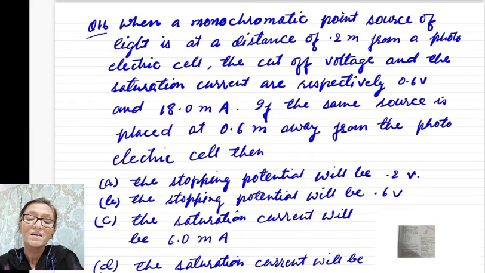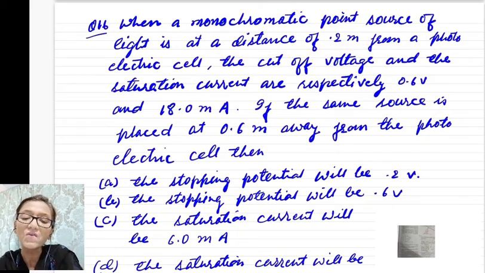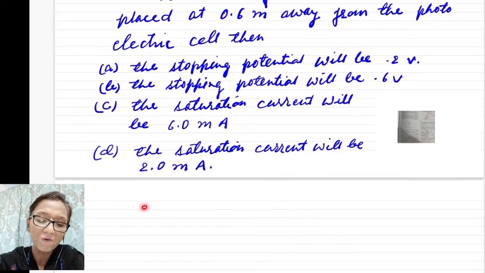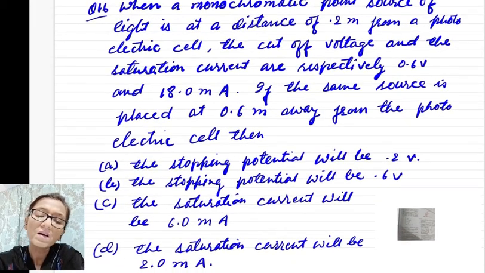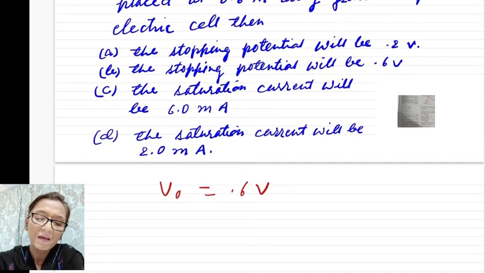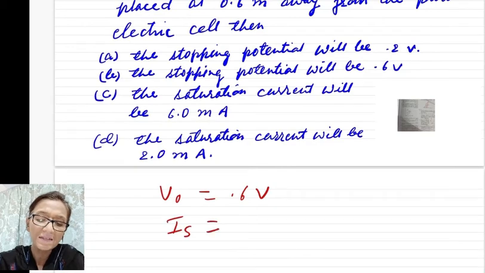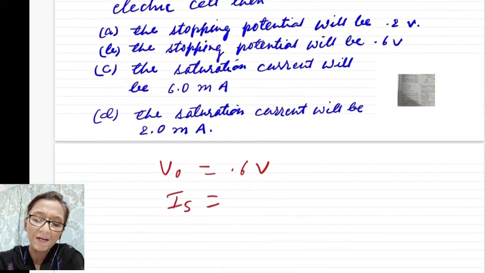Now next question. When a monochromatic point source of light is at a distance of 0.2 meter from a photoelectric cell, the cutoff voltage and the saturation current are respectively: the cutoff voltage, that is the stopping potential, is given as 0.6 volt, and after the stopping potential, the saturation current I saturation is equal to 18 milliampere.